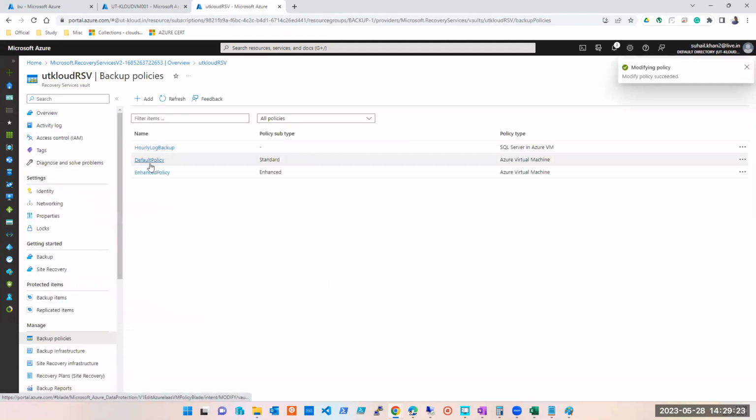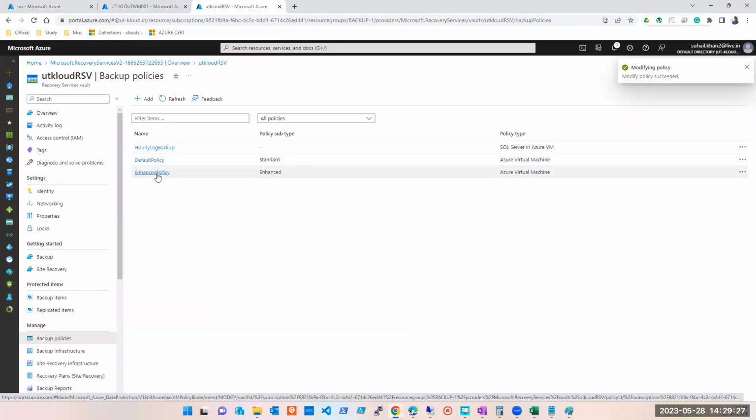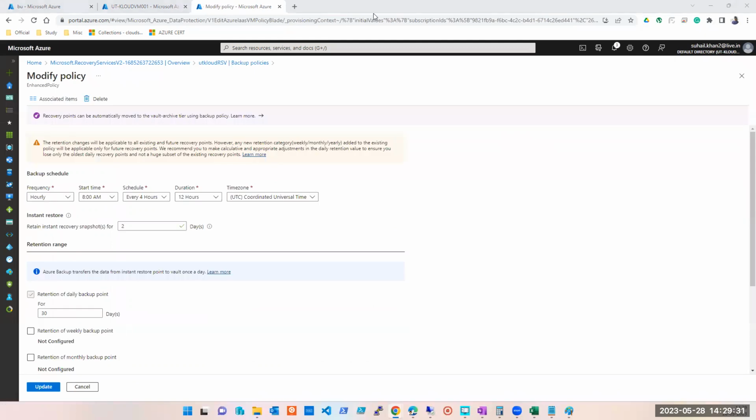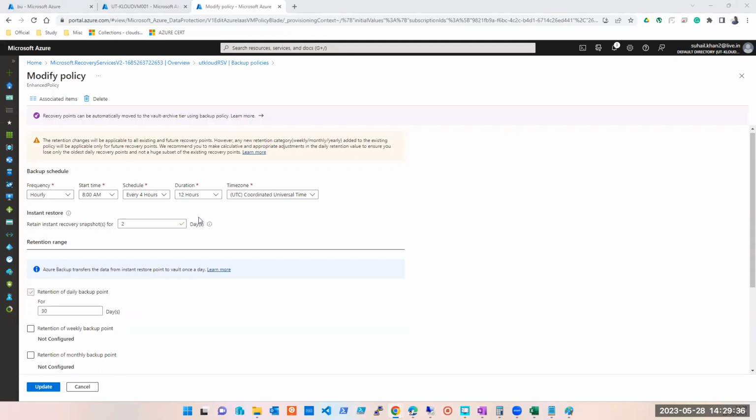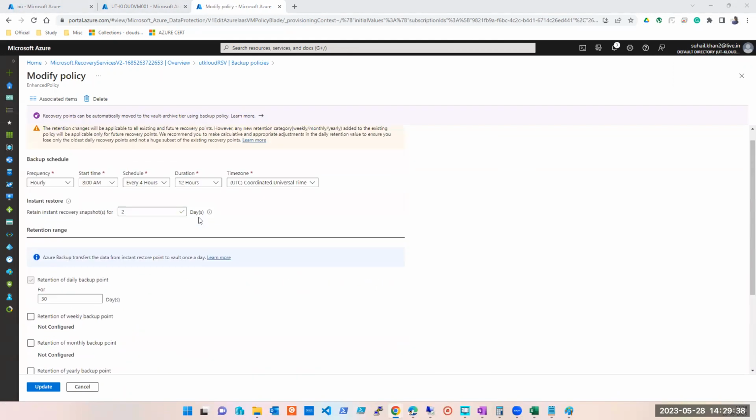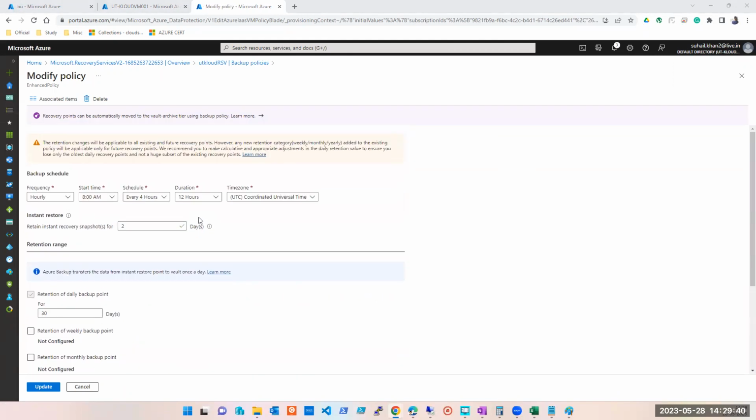Okay, now I'll update the policy. This I have modified the standard default policy. There's one more enhanced policy. It's almost similar to that, exactly like that. But what will happen here? You can take multiple backups. If you have a crucial application, if you guys remember, yesterday in my MS Paint, I was showing that it is taking backup once a day, right? Here also what we saw, once a day.